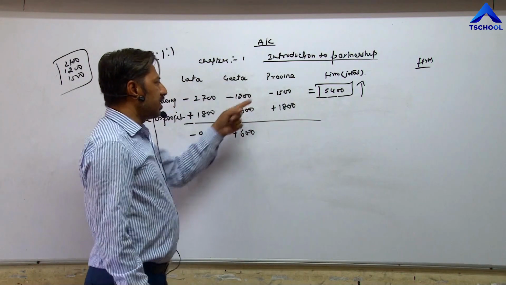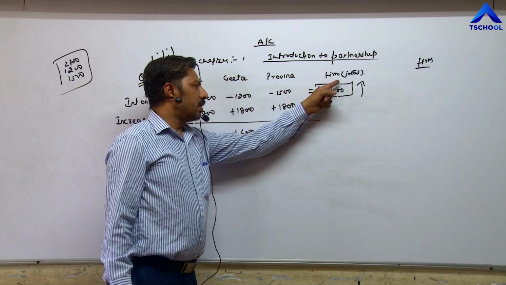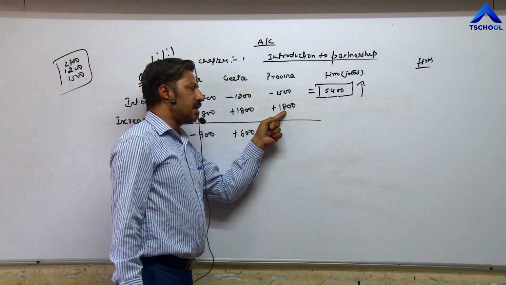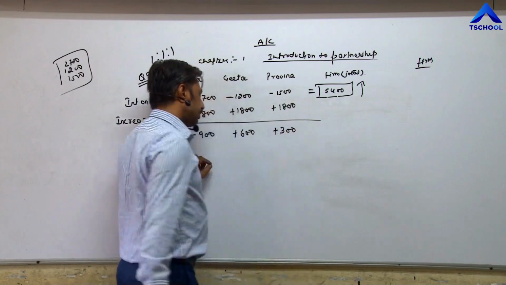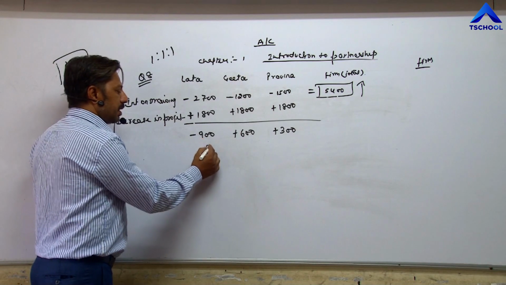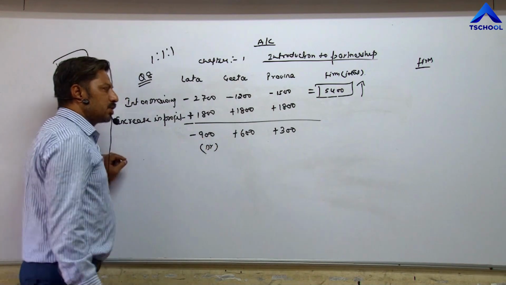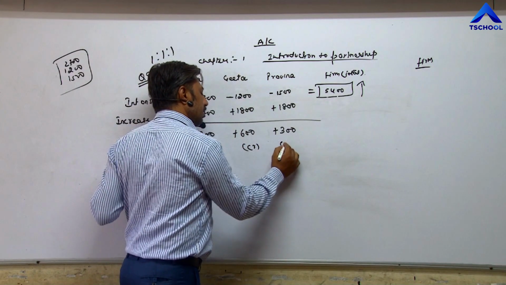Praveena is paying 1500 to the firm, and in return she is receiving 1800, so she is in profit of 300. The partner who is in loss, Lata, will be debited, and the partners who are in profit, Geeta and Praveena, will be credited.